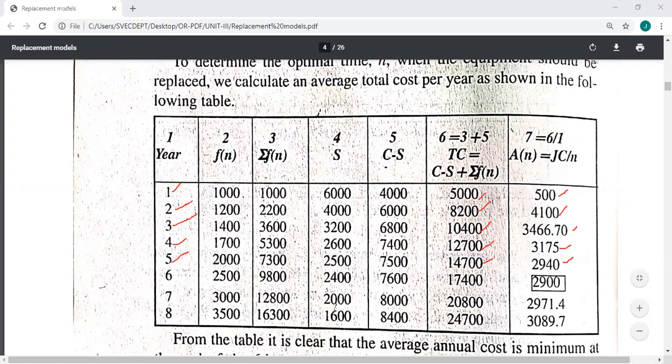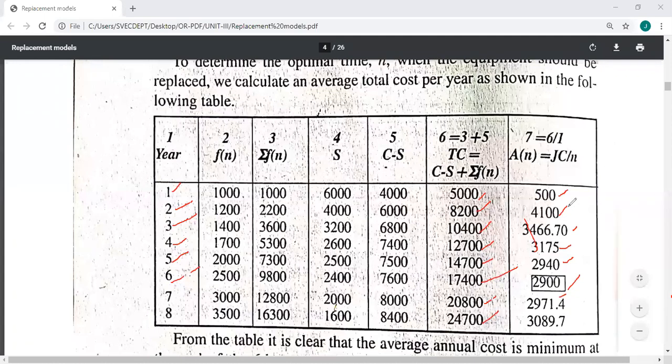Next, 17,400 divided by 6, we'll get this value. So this value divided by 7, this value divided by 8.